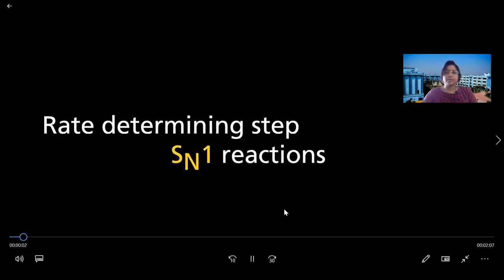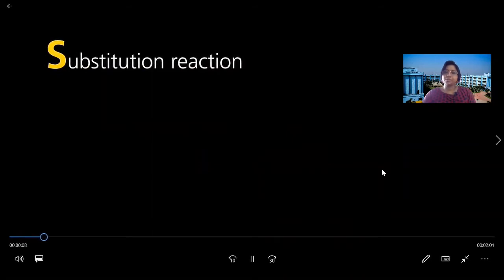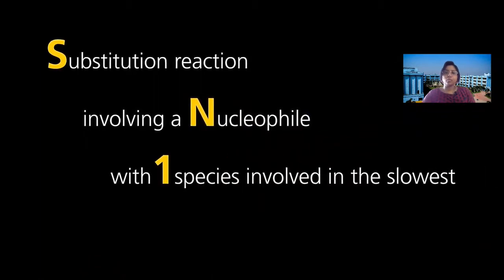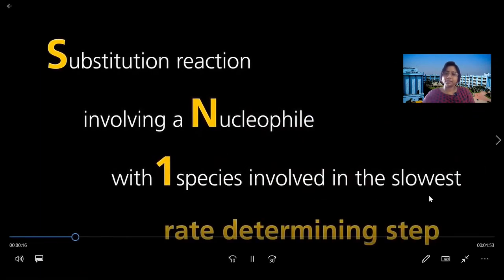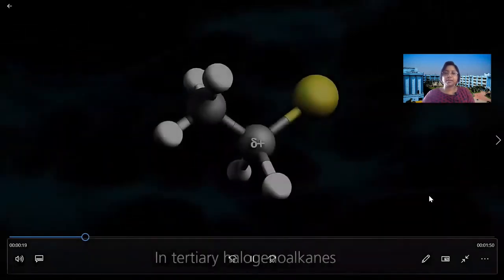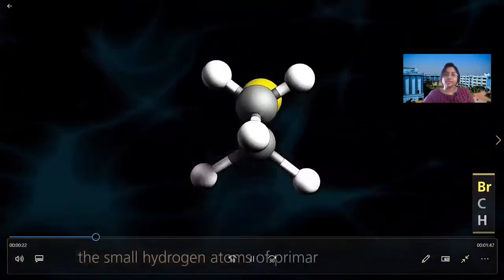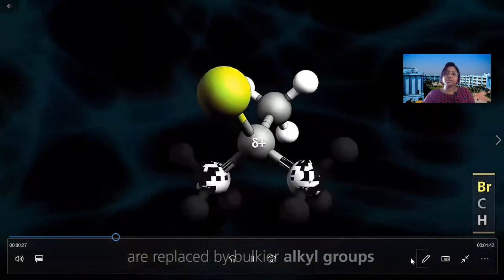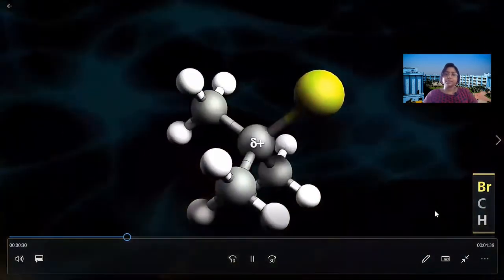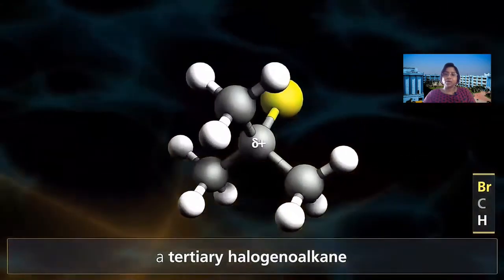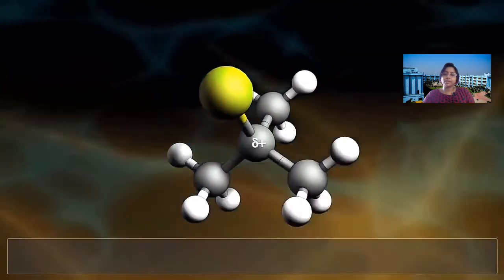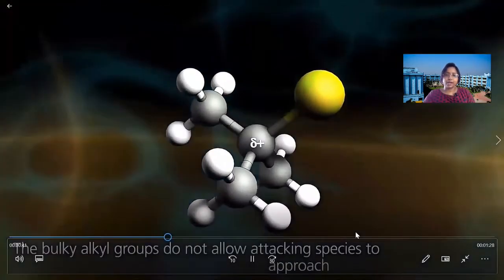So this one is the SN1 reactions. S for substitution reaction, N as it involves nucleophile, and one step involved in the slowest. So this slowest step is the rate determining step. It occurs in tertiary haloalkanes. Why? Because you can understand there is the bulky group which does not allow other group to attack. So it basically occurs in tertiary halocarbons.